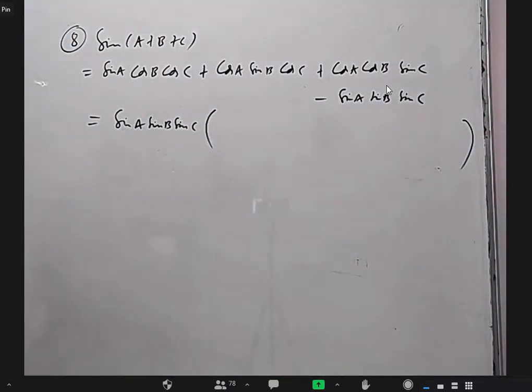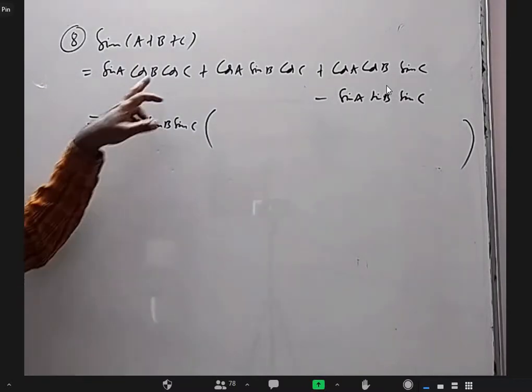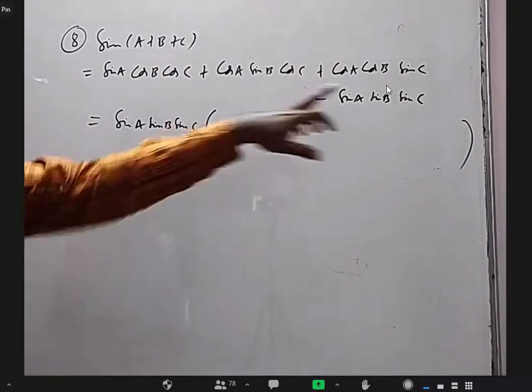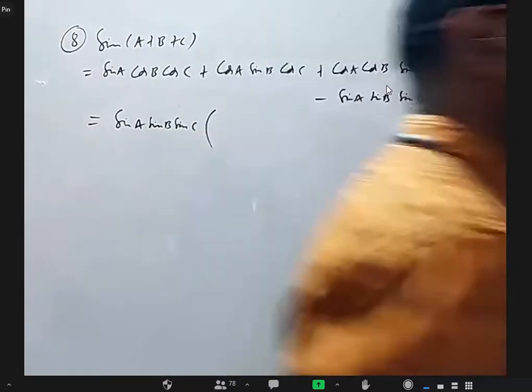Okay. This is a formula. How it came, I'll explain. Just hardly 2 steps only. But from here to here, it is very easy. I'm going to take sin A, sin B, sin C common. That means I'm dividing each and everything with sin A, sin B, sin C.